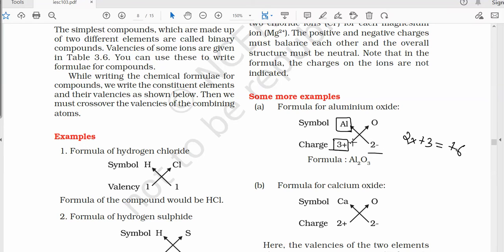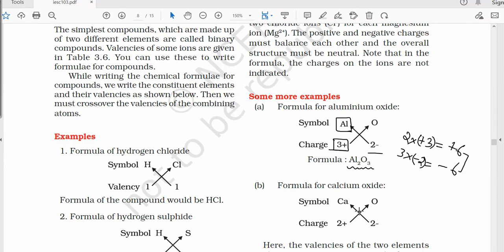And if we are multiplying 3 with the oxygen, then 3 into -2 will become -6 here. So we can see that both are satisfied when we are multiplying 2 with aluminium and 3 with the oxygen. Hence the compound which will be formed will have the formula Al2O3. Al2O3 will be the formula for aluminium oxide.